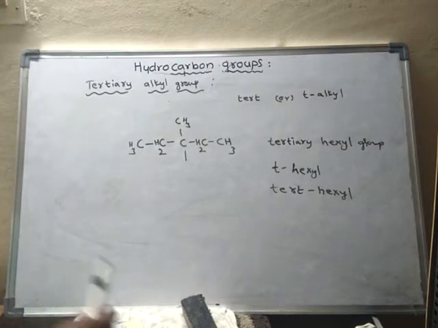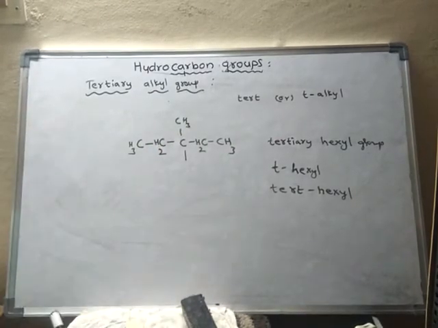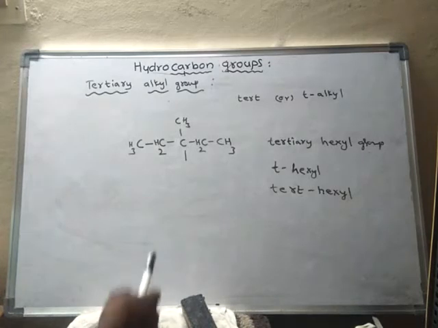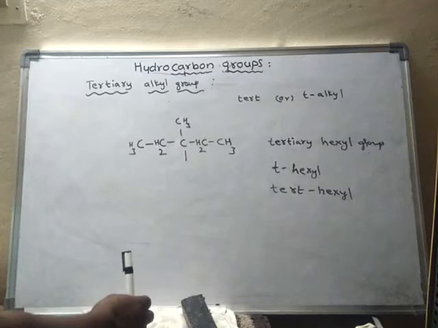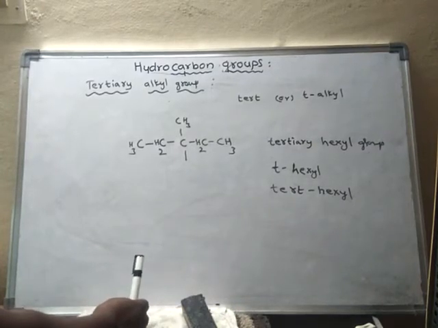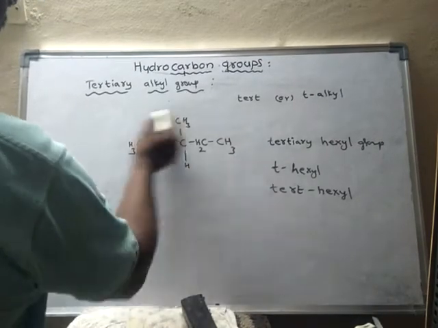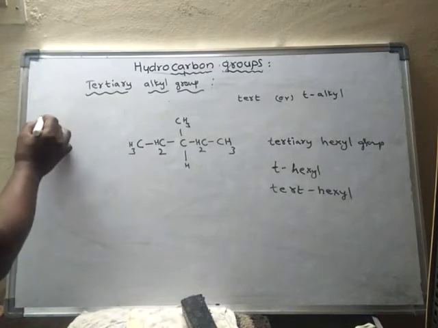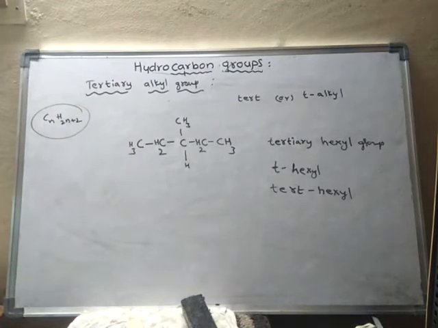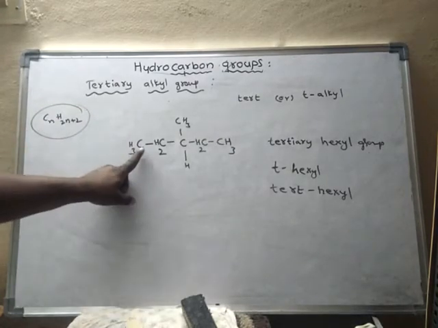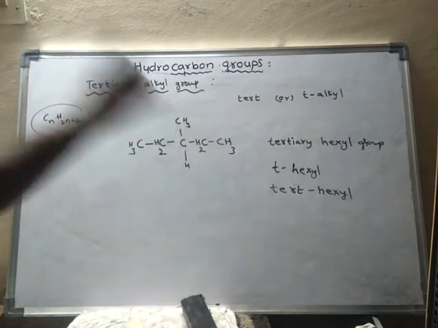That means a tertiary alkyl group is formed by the removal of one hydrogen atom from the tertiary carbon. If from the tertiary carbon one hydrogen is removed, then actually this is an alkane, because alkane means CnH2n+2. The general molecular formula should be like this. So how many carbons are there? 1, 2, 3, 4, 5, 6 carbons are there.